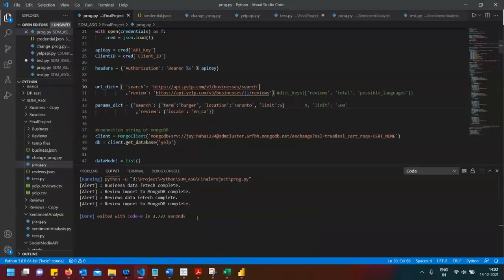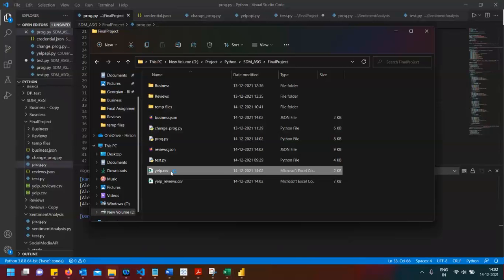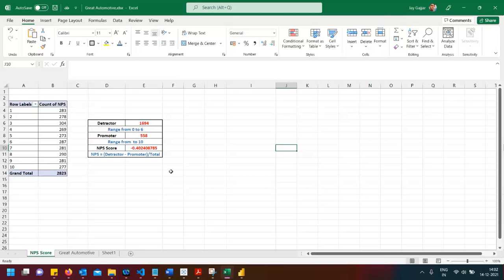Yeah, so the code has now run. The issue was that the data file was already open, and we get limited requests. I have used most of my requests today, so that's why I was getting that error. You can see the data file has already been created. I'll just open and show it to you.